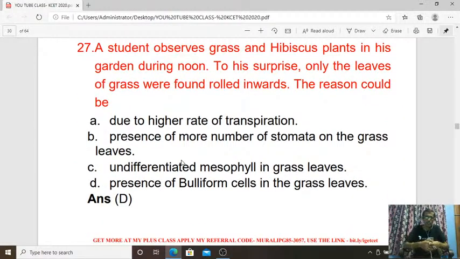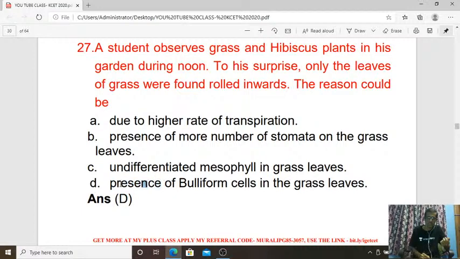27th. A student observes grass and hibiscus plant in his garden during noon. To his surprise, only the leaves of grass were found rolled inward. The reason could be what? Why are the leaves of the grass folded in this fashion? The answer is the presence of bulliform cells in the grass leaves.